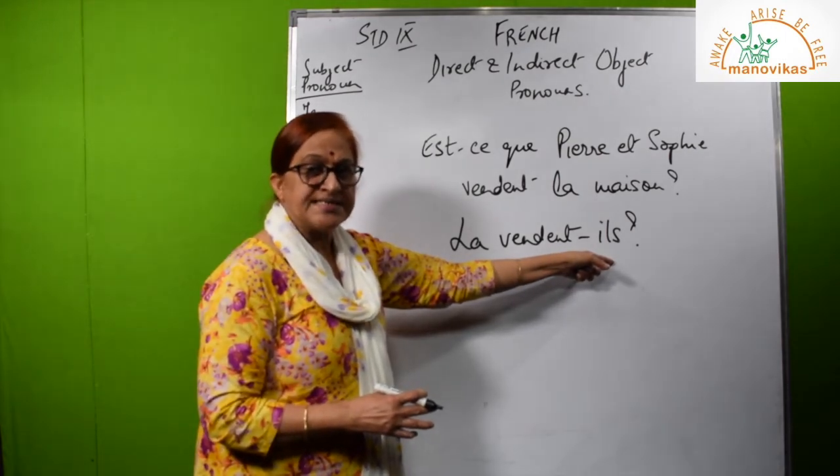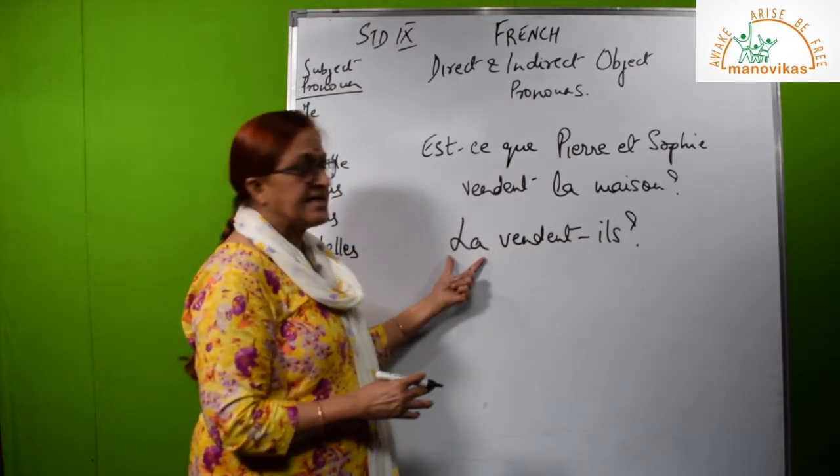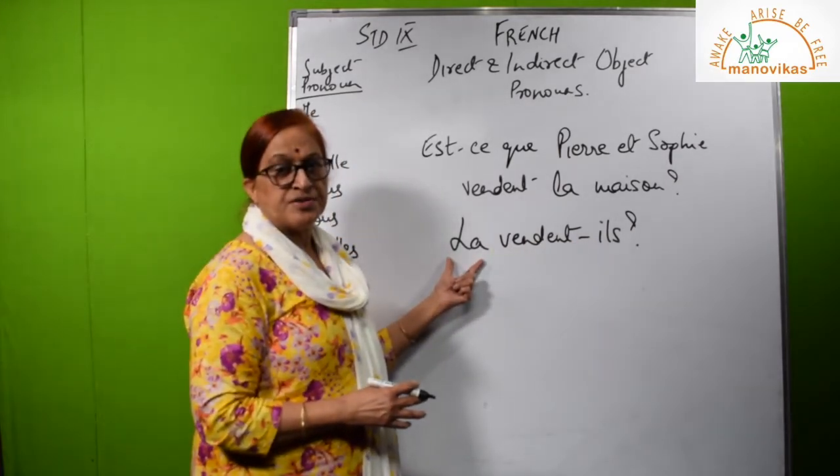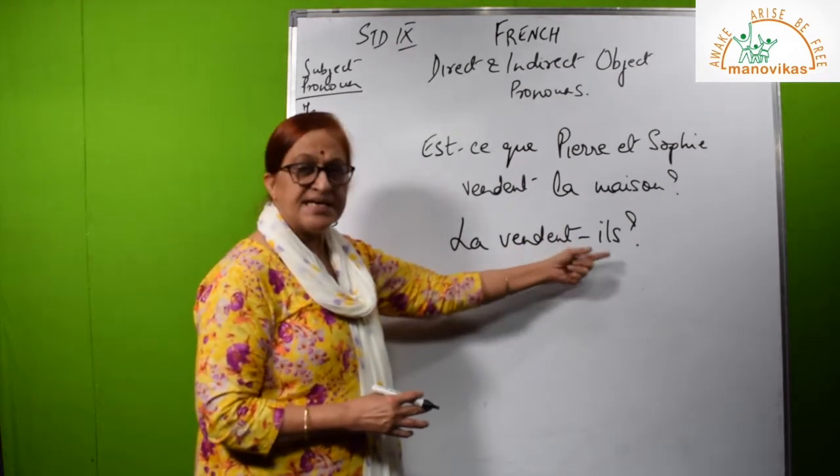You know that verb and subject are inverted for interrogation. This was taught in 8th standard. Now, here again I am inverting. But where am I putting the object? Before the inversion. Are they selling it? This means, are they selling it?